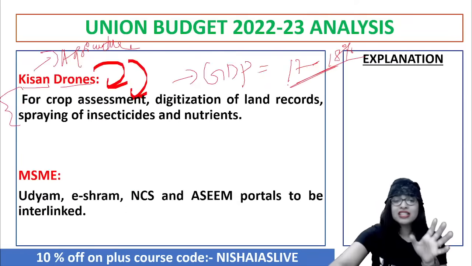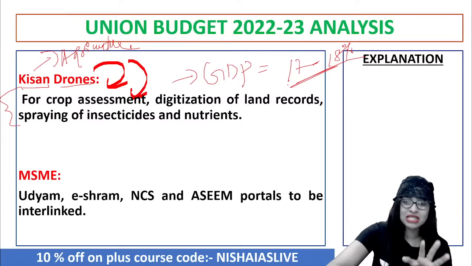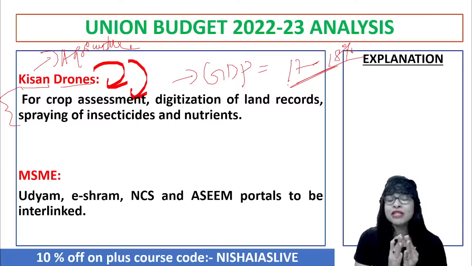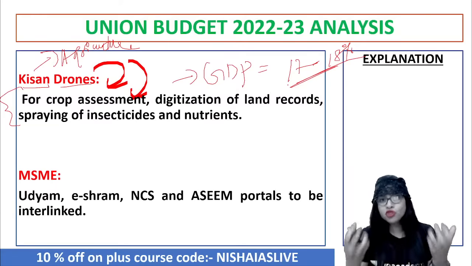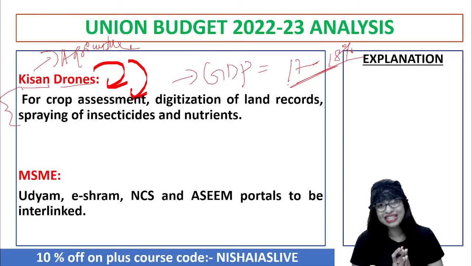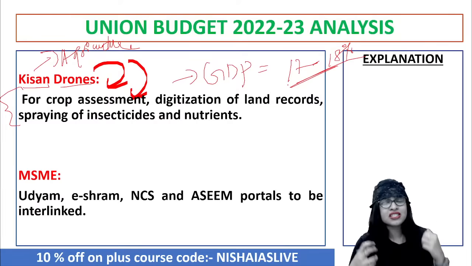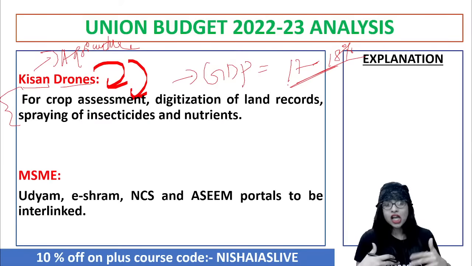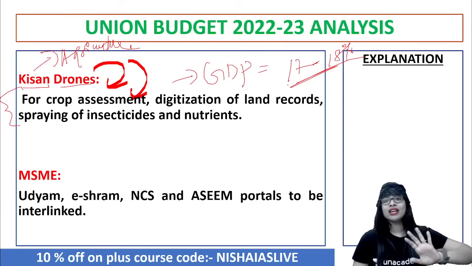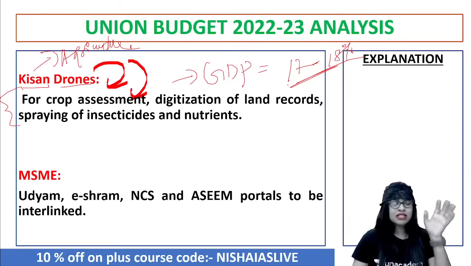Now, the next important announcements are Kisan drones, followed by MSME. Micro, small, medium enterprises. We know that after agriculture, the second sector with a huge absorption of labor is this particular industry, where a lot of entrepreneurs and startups come in. When people don't have employment, they acquire skills or undergo skill training programs and then come up with their own startup or turn out to be entrepreneurs. So MSME is also very, very important.